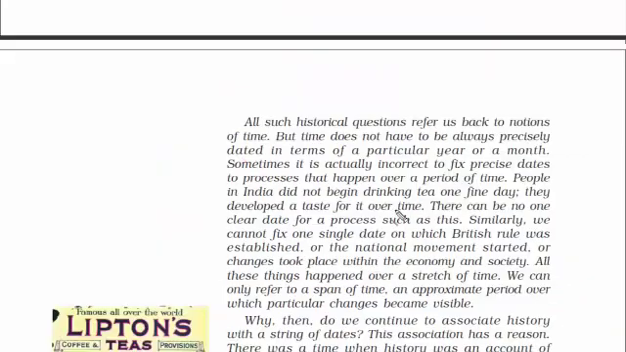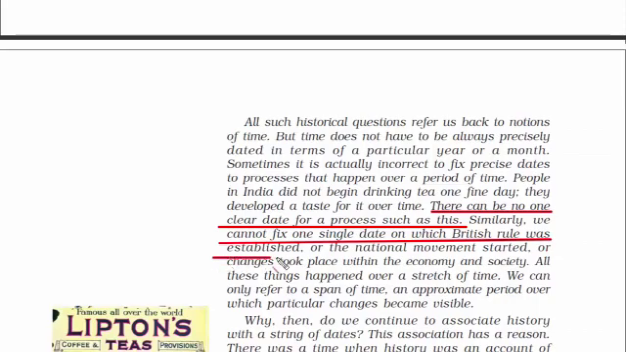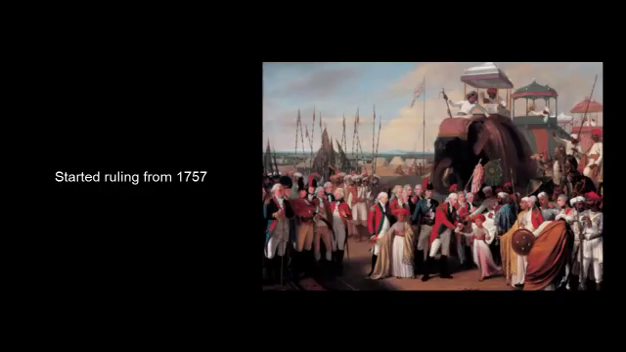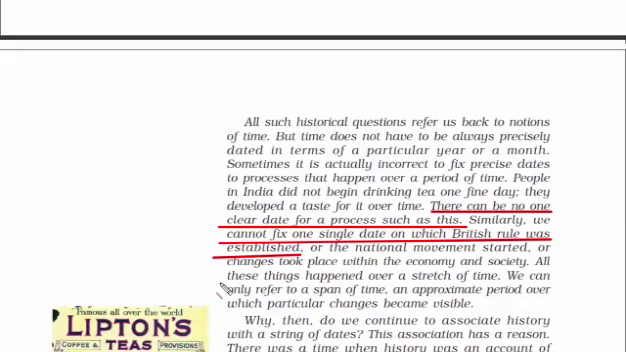However, you need to understand that there can be no one clear date for any event to occur. Since we do not have any solid historical proof to determine the actual time, we have to rely on an approximate period over which particular changes became visible. For example, we cannot fix one single date on which British rule was established. I mean, we know that the East India Company came to India first in 1608 and then they started ruling India from 1757 onwards. But we cannot fix one date on which British rule started. We have an approximate date. I hope you're getting what I'm saying.